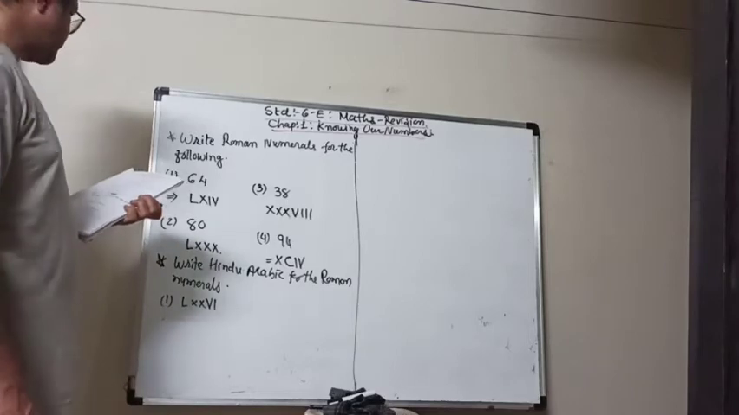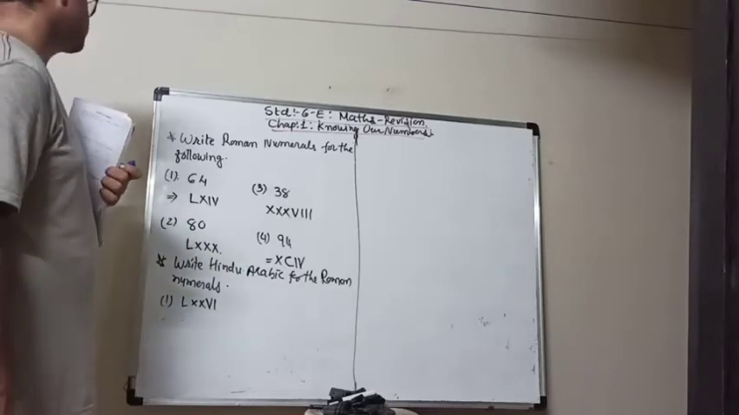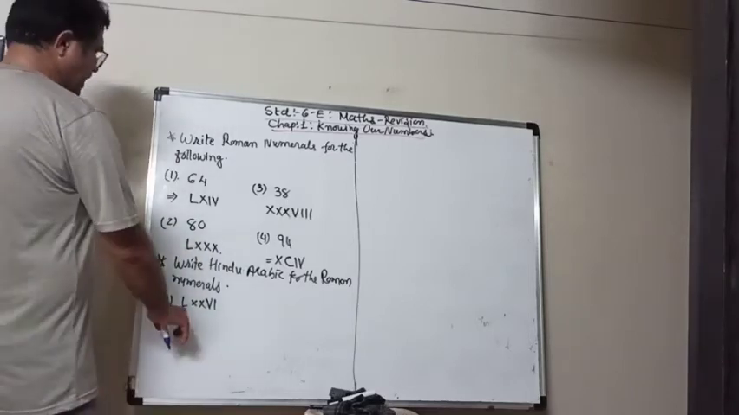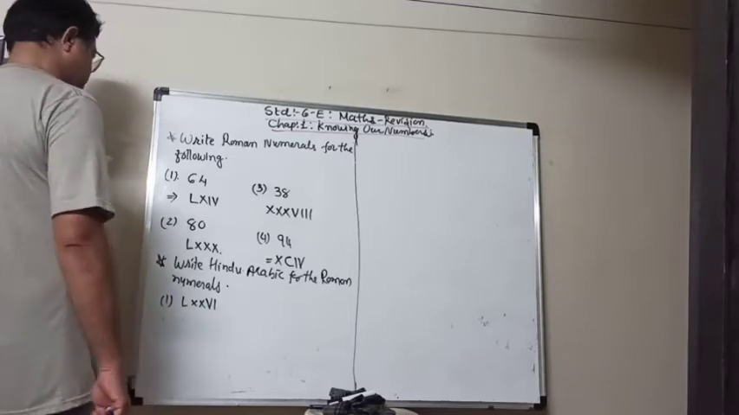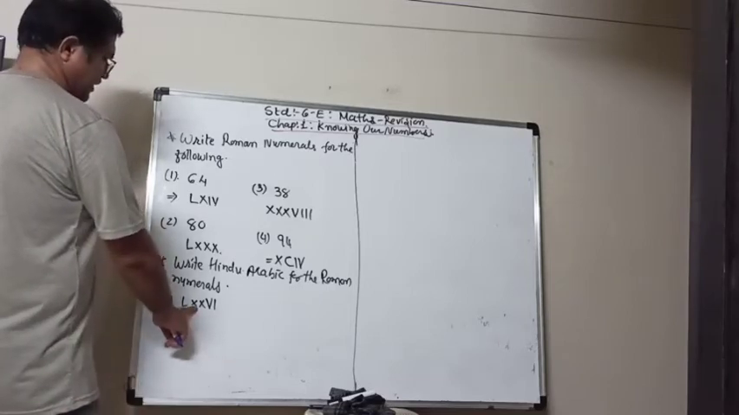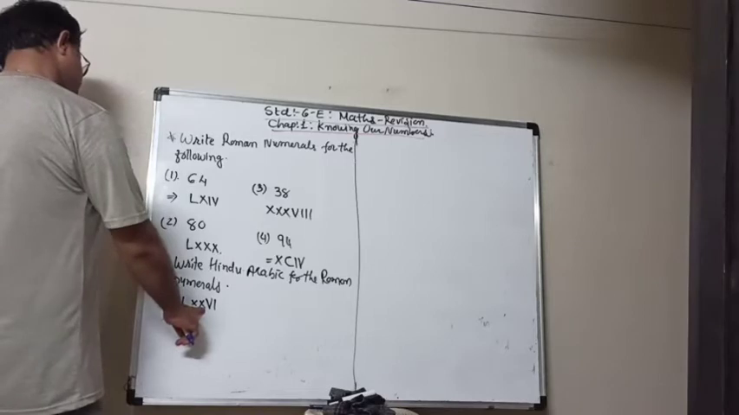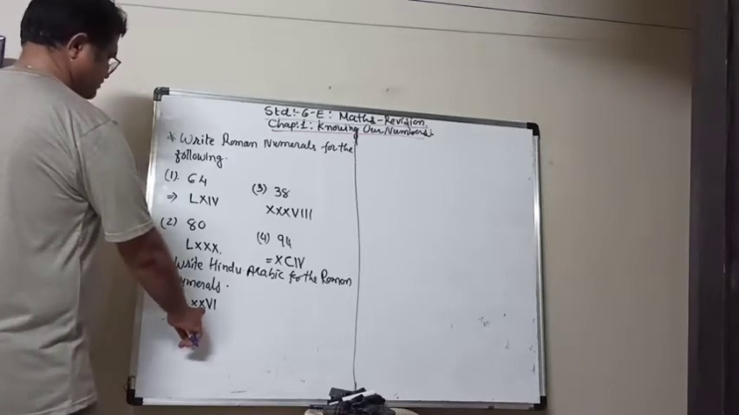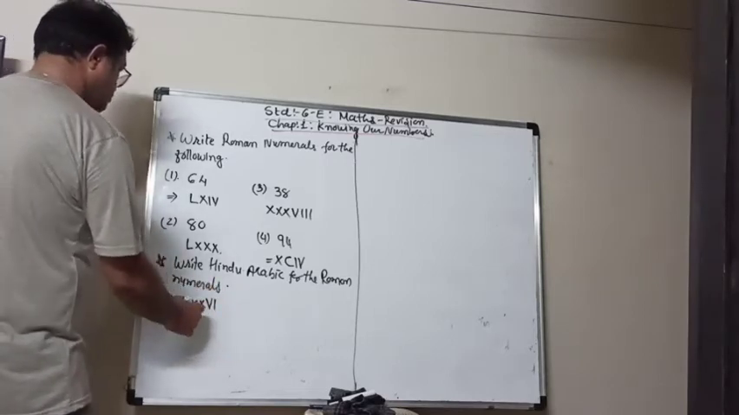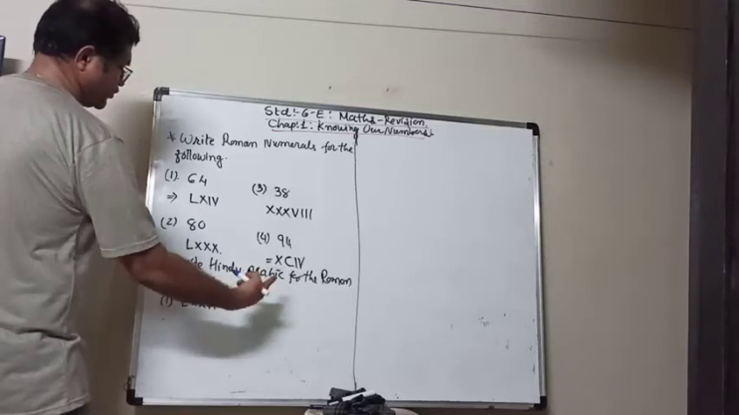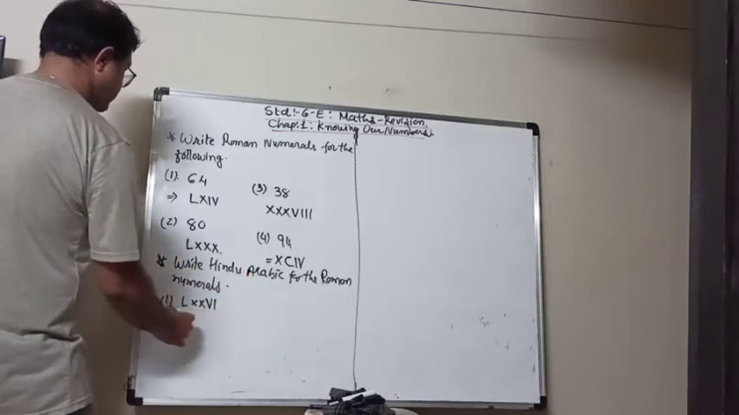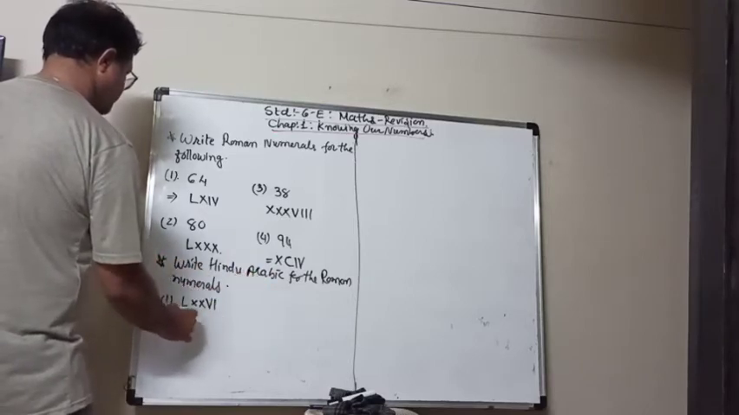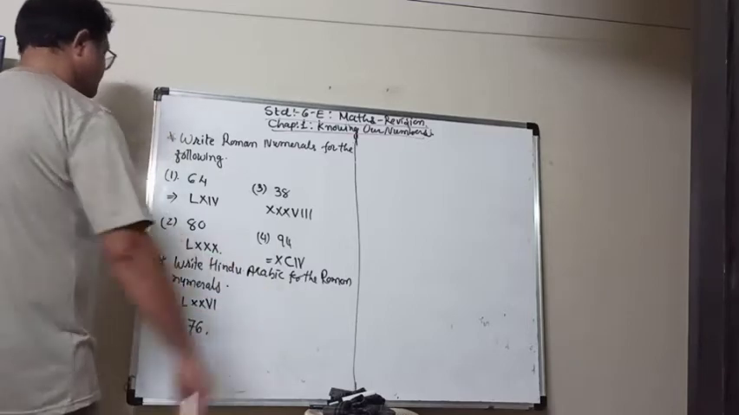Now what is this number for? Now this L stands for 50. Then another 10, 60, another 10, 70. V is for 5, so 75 plus 1, so it is 76. So answer is 76.